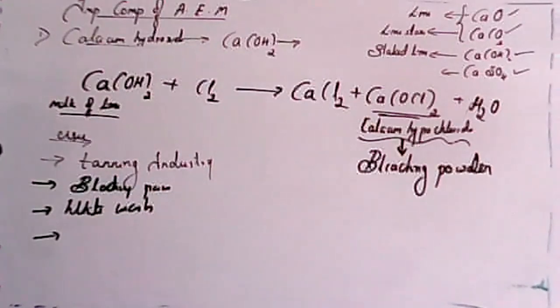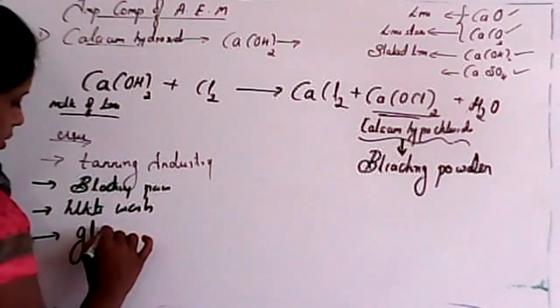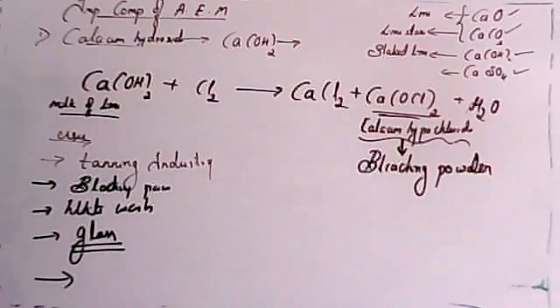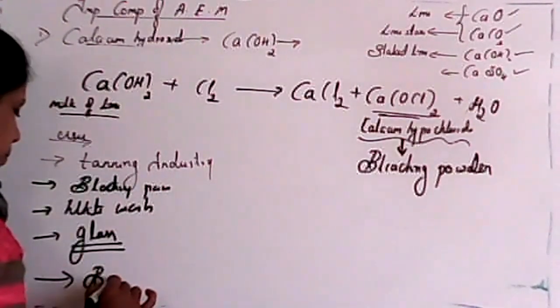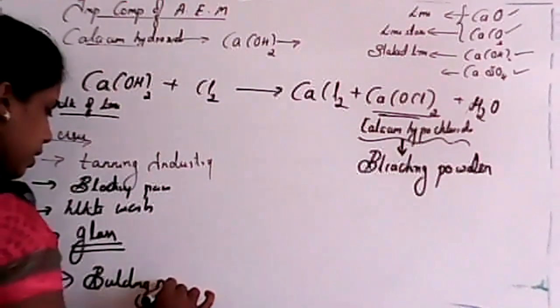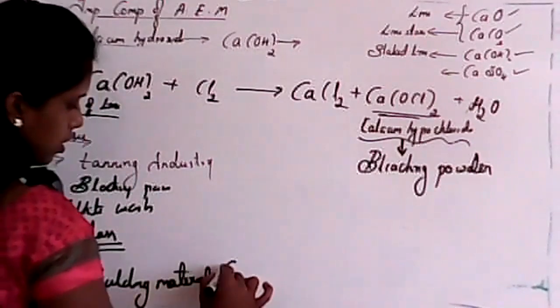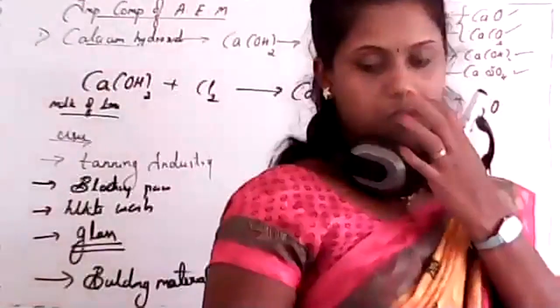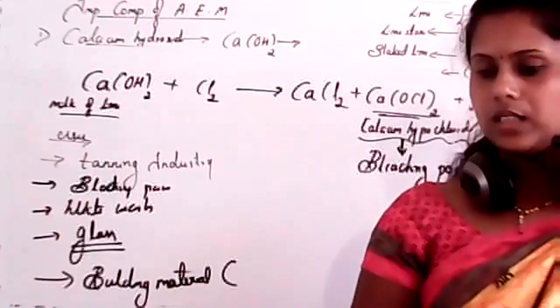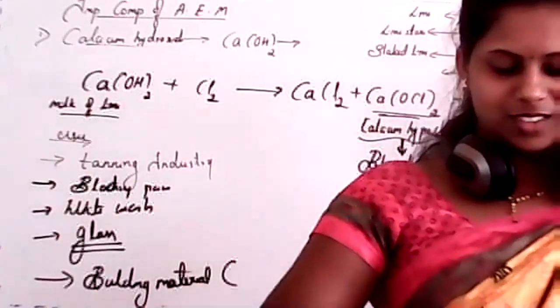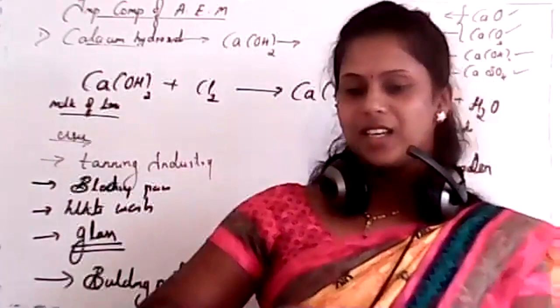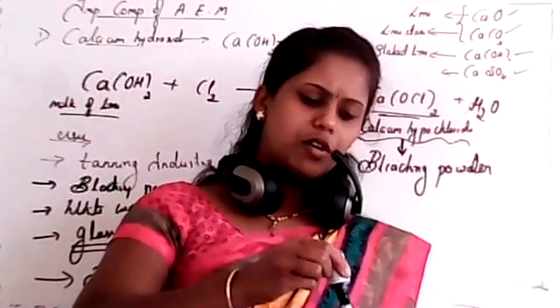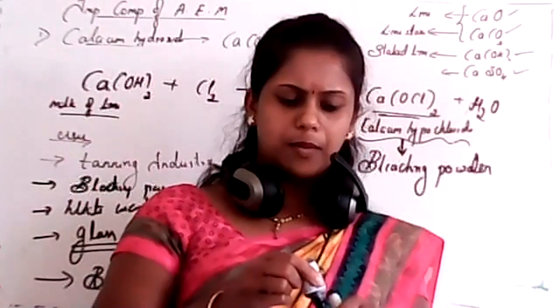Any other thing? It is also used to prepare glass. And the last important thing is that it is used as a building material, for the preparation of mortar. Is it clear, student? For salt analysis also we use it as a chemical. We write it as laboratory use.